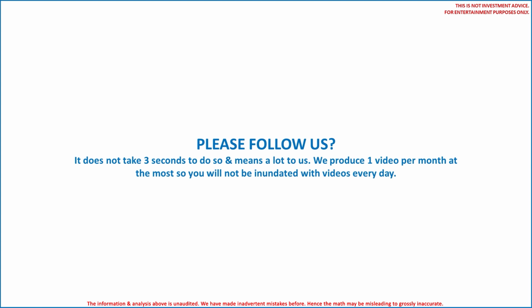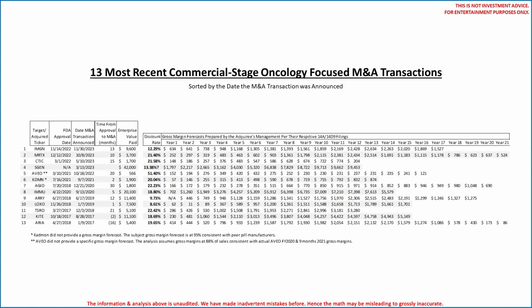prepared by the Acquiree's management in all commercial stage but non-oncology focused biopharma M&A transactions since January 1, 2017. Big picture, in oncology the discount rates using gross margin forecasts as future cash flows ranged from, let's say, 12.3% from Immunogen at the absolute best to 22%. The 2 south of 10% were, big picture, outliers, or at least appear so to us, and both took place in 2019. To us, this is what makes estimating oncology valuations difficult.